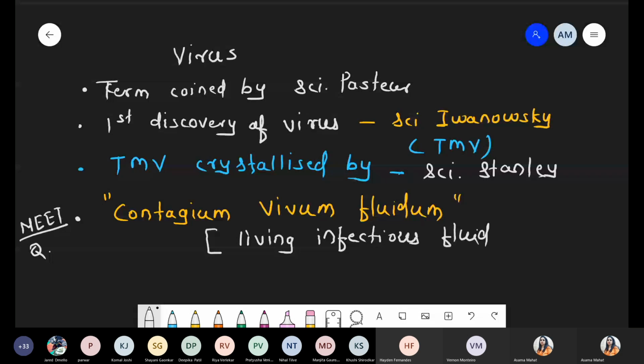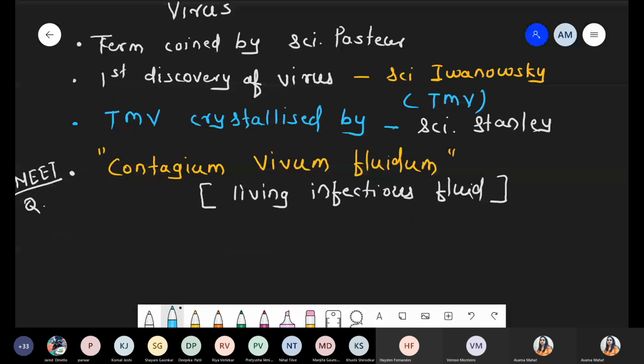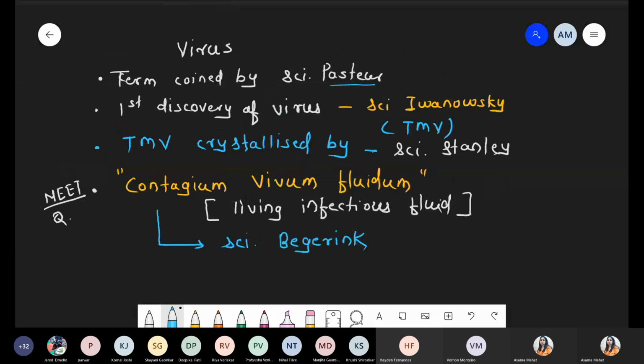And this concept, this theory, all this wording, is given by the scientist Beijerinck. That's it. Okay. So we discussed the 4 points: scientist Pasteur, Ivanovsky, scientist Stanley, and finally Beijerinck.